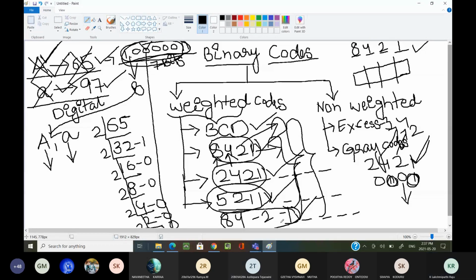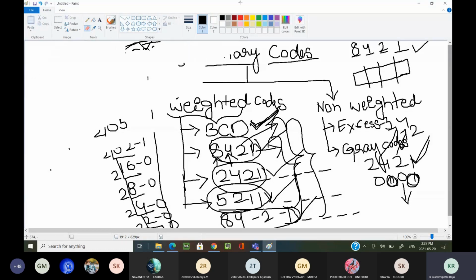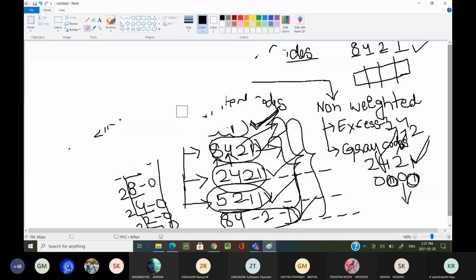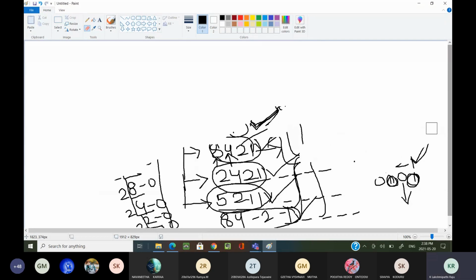Yes, sir. Now, this BCD also comes under weighted code. Sir, what is this BCD? Okay, now I can tell you some points regarding the BCD. Then we will move to the non-weighted codes.